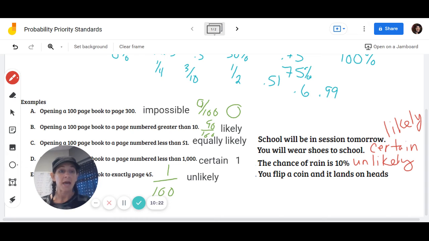All right. And we flip a coin and it lands on heads. How many options do you have there for how a coin lands? Well, we only have two options. We have heads and we have tails. So when you have only two choices, 1 out of 2 is the same as half.